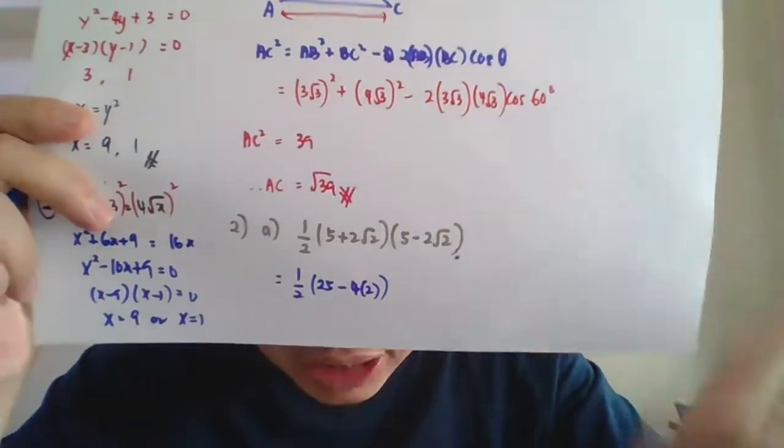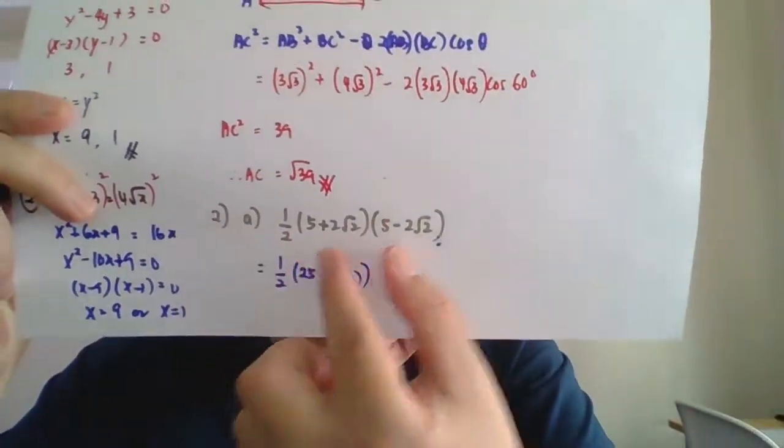Okay, because we got surds here. Since the pattern of the brackets of the surds are identical, because this one is A plus B, A minus B, right? So it is very easy to solve this problem. So they are supposed to be 1/2, 5 squared, 25, minus 2 squared, 4 times 2. Okay, this is our solution here.